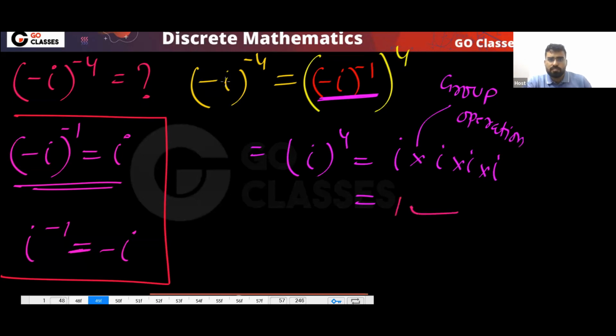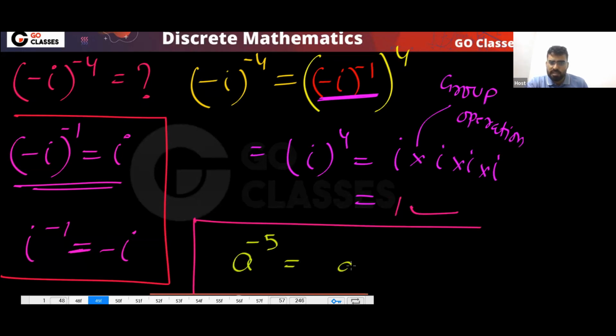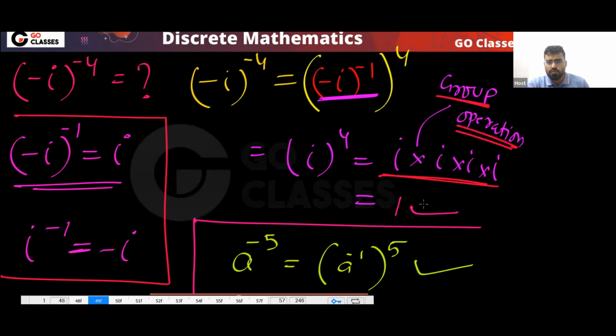You will get 1. If I ask you what is a power minus 5, then this means a inverse power 5. Okay, is this clear? So if I ask you what is minus iota power minus 4, that means minus iota inverse power 4. And what is minus iota inverse? That is iota. So iota power 4, because group operation is multiplication, finally you will get 1.